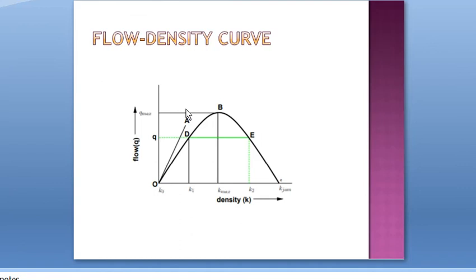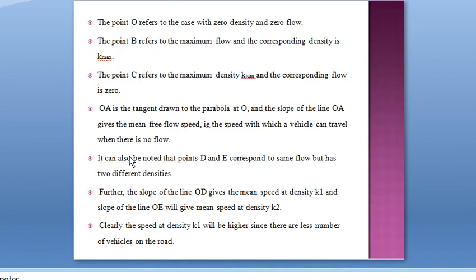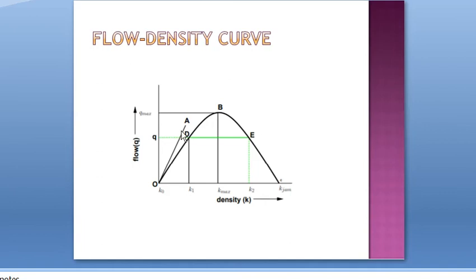So if I plot a tangent at point O, its slope will give the speed, and also at point O there is no flow. This means the speed when flow is 0. Likewise, it can also be noted that points D and E correspond to the same flow but have two different densities. Also, we can draw the slope of line OD and also OE.